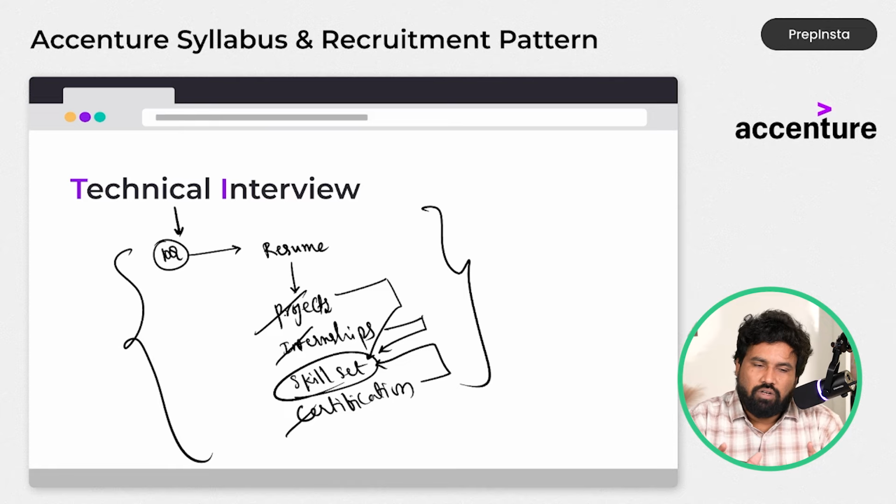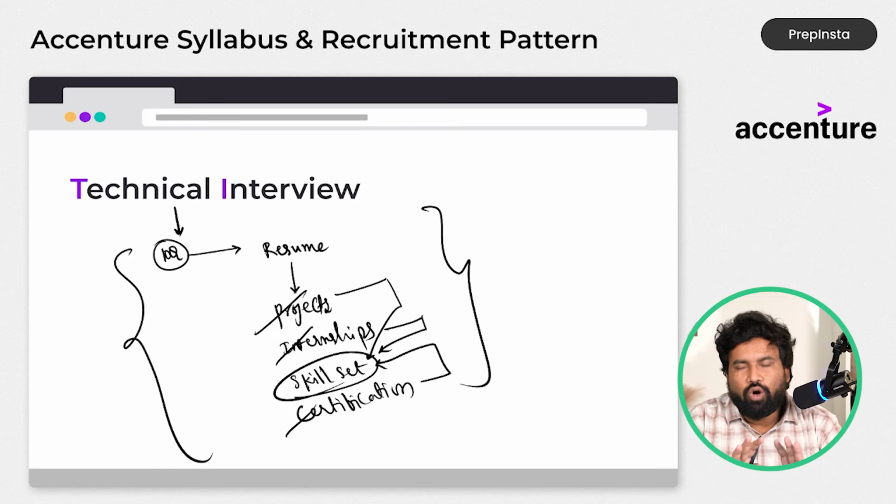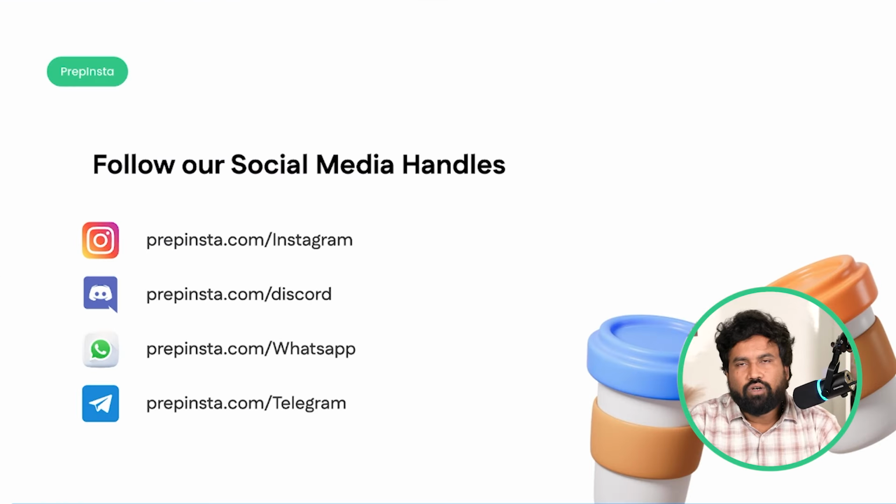After completion of this round, actually syllabus and recruitment is the major concept. Again, I'm telling you, once the examinations of Accenture are done, we will come again live, or we'll make a video on how to prepare for an interview, both HR and TR together. Okay, so that's it. With this video, we are done with our total explanation.